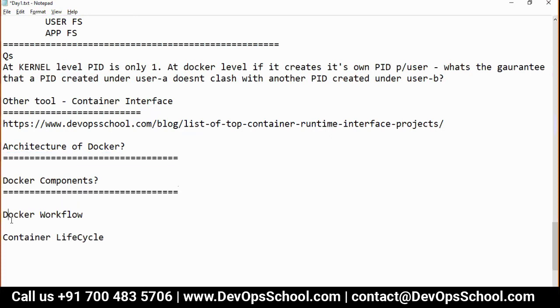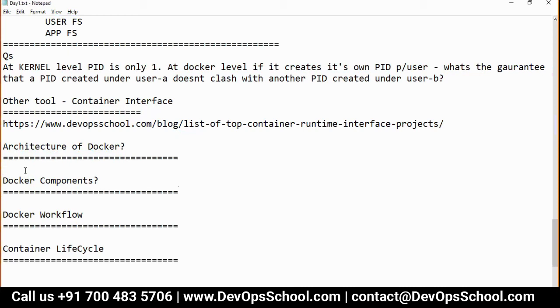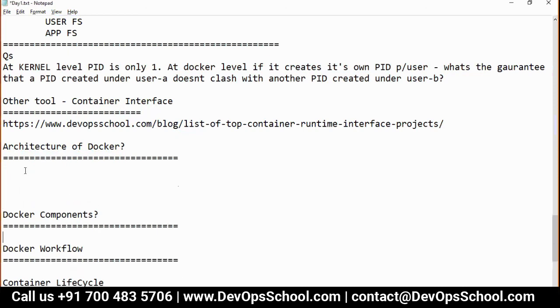So get started with the architecture of Docker. So guys, first thing, in a Docker architecture, we have a human being. We communicate with one tool which is called Docker client. And Docker client communicates with Docker daemon.